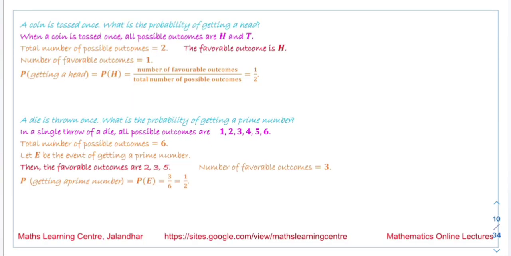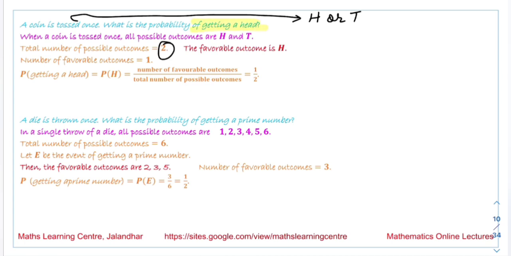So the first question we have is, a coin is tossed once. What is the probability of getting a head? So the total number of possible outcomes: either it can be head or it can be tail, so the total number of possible outcomes is 2. The event E we are talking about is getting a head.